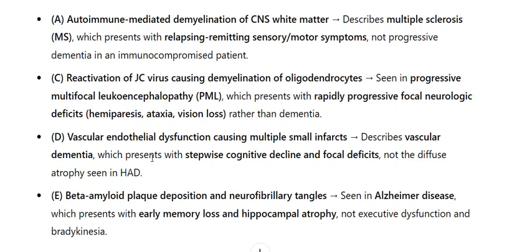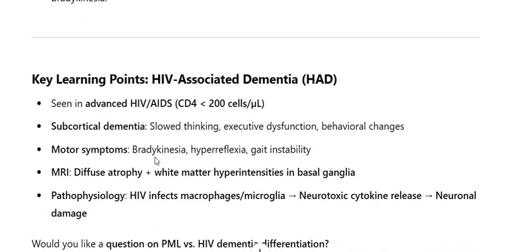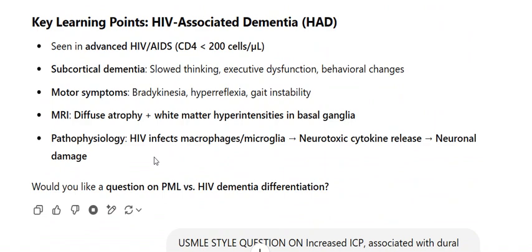Key learning points: HIV-associated dementia is seen in advanced HIV/AIDS, CD4 below 200 cells per microliter, with slowed thinking, executive dysfunction, behavioral changes, and motor symptoms, bradykinesia, hyperreflexia, gait instability. MRI shows diffuse atrophy plus white matter hyperintensities in the basal ganglia.